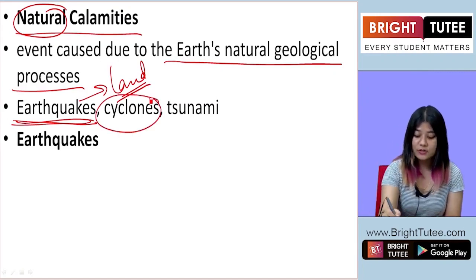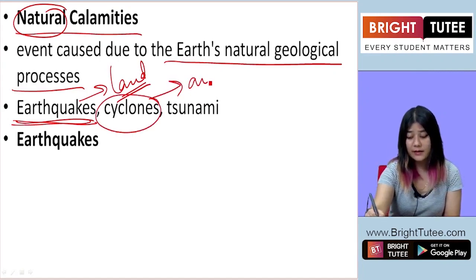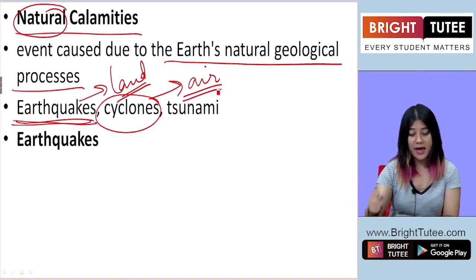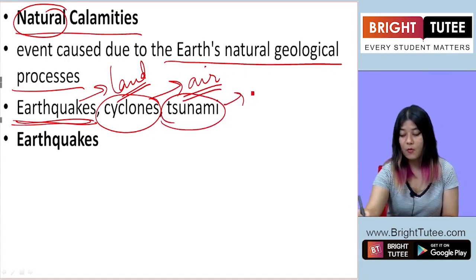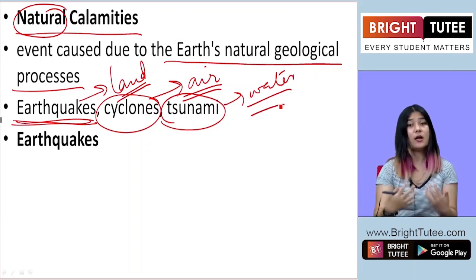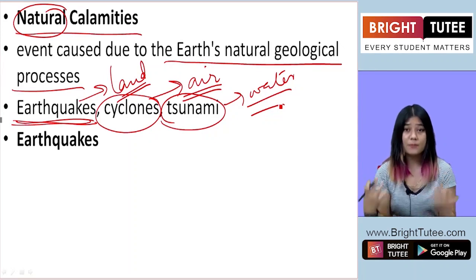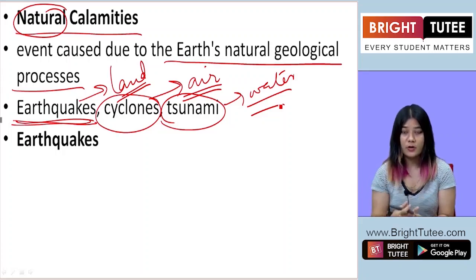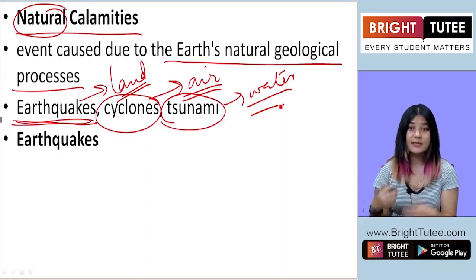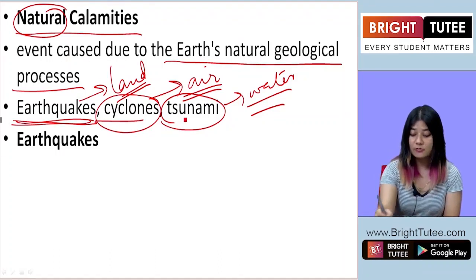Okay, so earthquakes, because of the Earth's geological process related to land. The cyclones, air. Okay, related to air. Tsunami, water. All right. So all these natural components of the atmosphere, of the environment, they go through a natural geological process which causes natural calamities, like earthquakes, cyclones, and tsunamis.